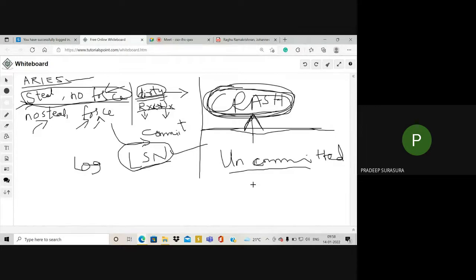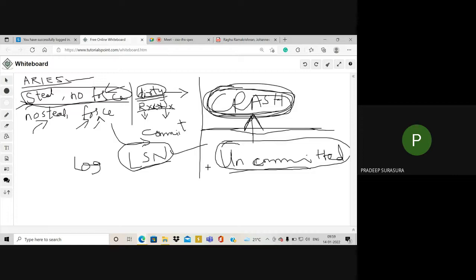Please understand, once the data is committed, that means the data is permanently saved. If there are any problems with transactions after commit, Aries will not interfere. The Aries recovery algorithm works only on those transactions which were executing or not committed during the time of crash. Hope you guys are understanding.